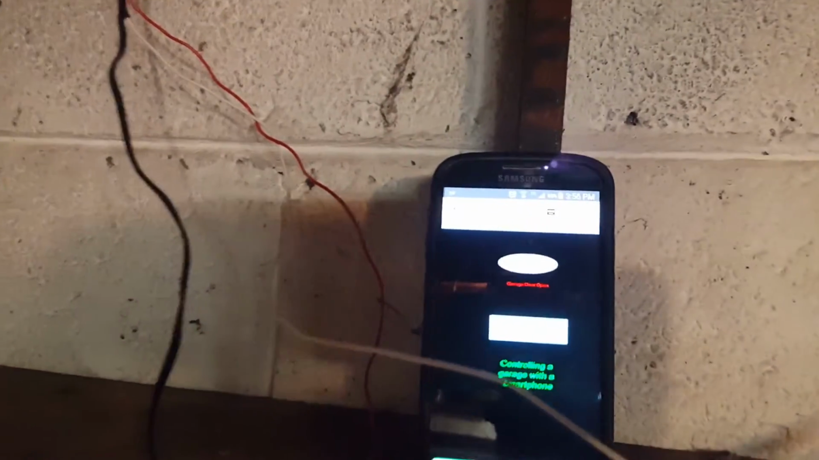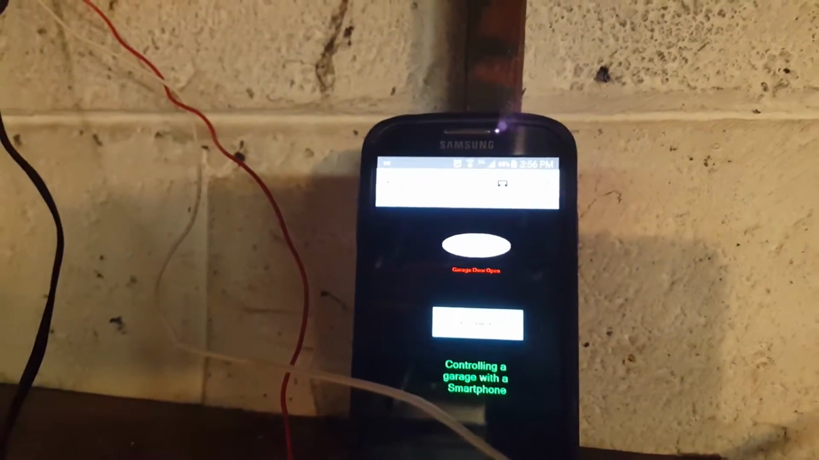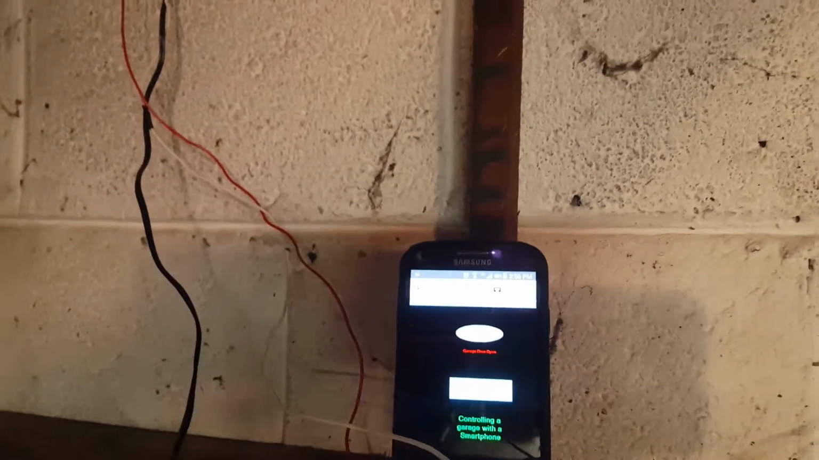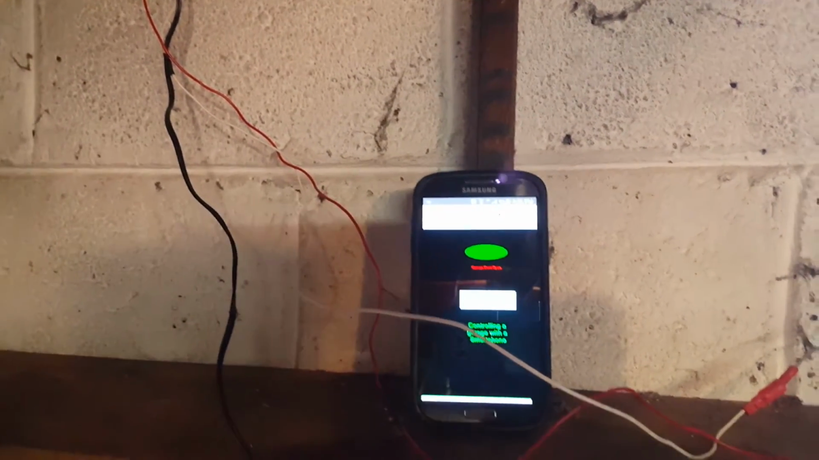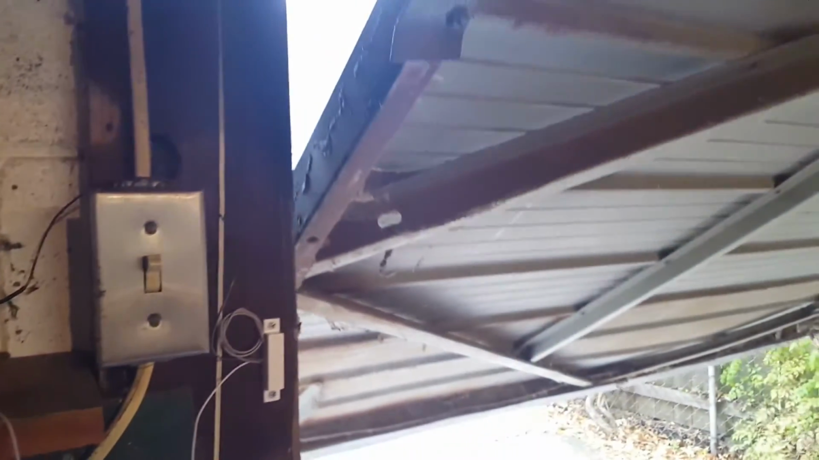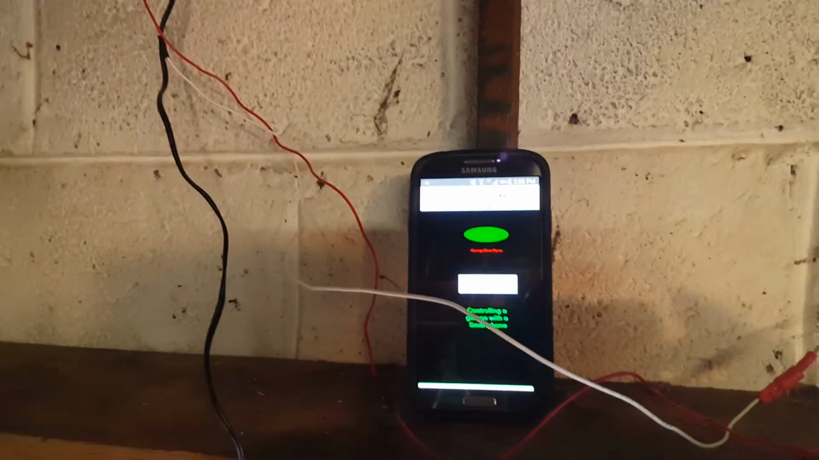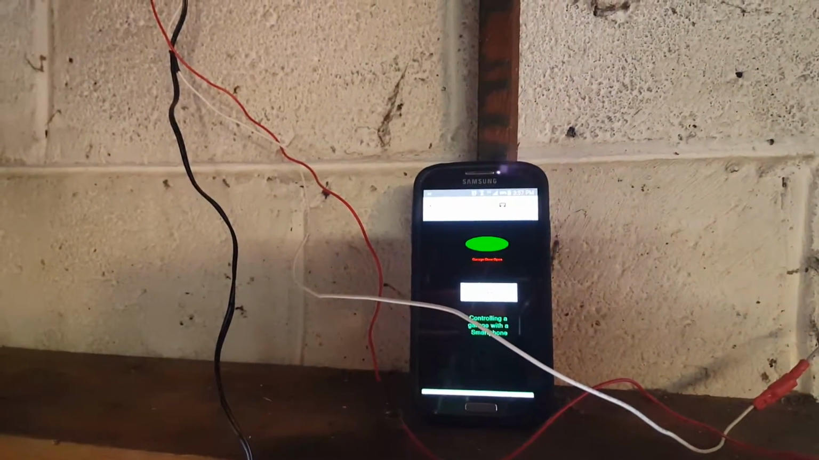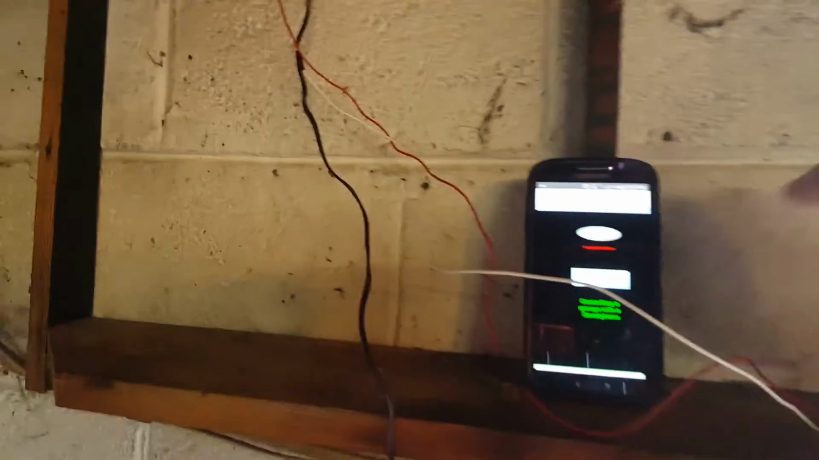Now, on my phone, you can see the indicator on the top. It's dark now because the garage is closed. When I open the garage, the indicator lights up. Now the indicator is on because the garage is open. When I close the garage,